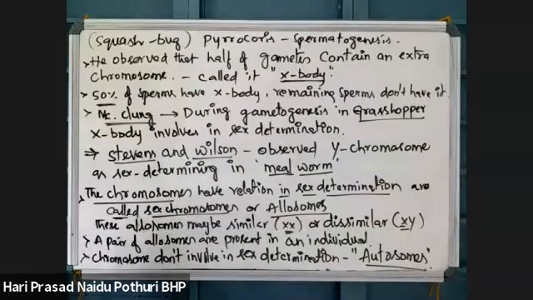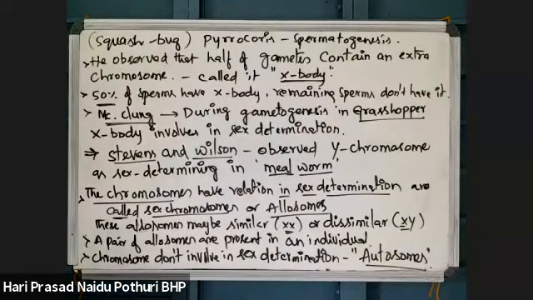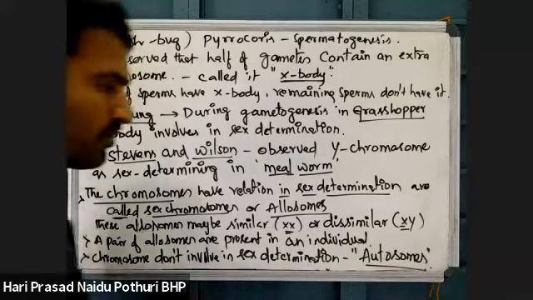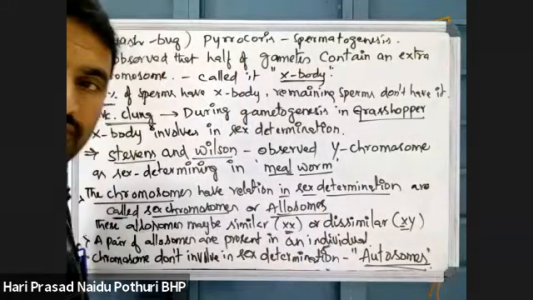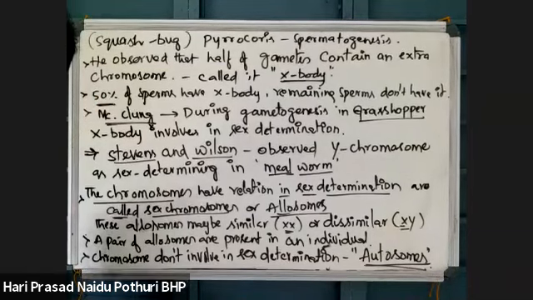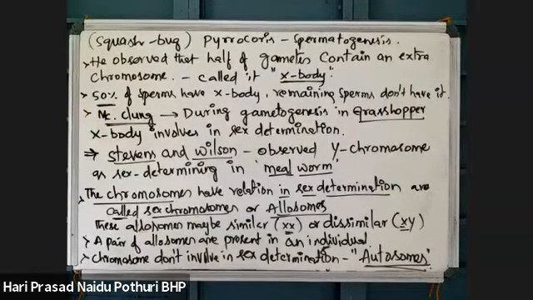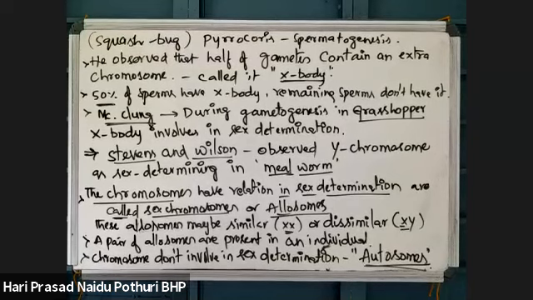These autosomes are responsible for vegetative characters. Vegetative characters means physical characters, not sexual characters. Sexual characters are coming from the allosomes. Okay, note down this. Then we'll see how allosomes are different.